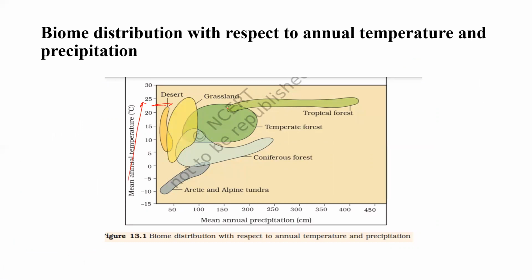Whereas in grassland, the temperature is quite high. For tropical forest, the temperature is quite high, but the rainfall is very high in this case. Temperate forest, the temperature is quite high, but the rainfall is not so much. Like that, in the Arctic region the temperature is very low, and the rainfall and precipitation is also not that much. So you need to understand this in terms of annual precipitation and temperature. Now this particular chart is very important and it can come for your exam. So you need to understand the biome distribution with respect to annual temperature and precipitation.